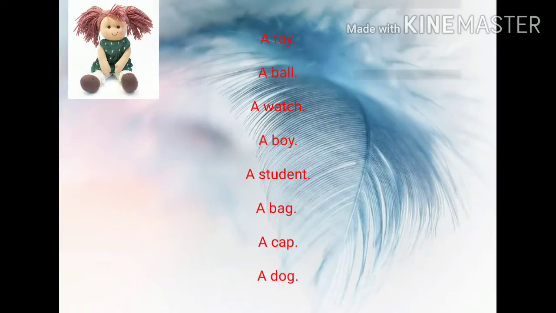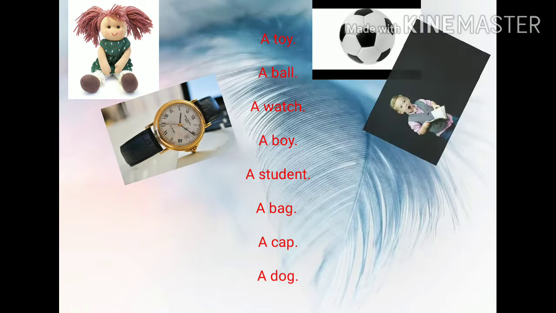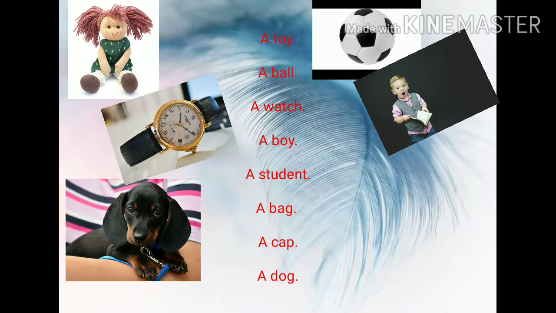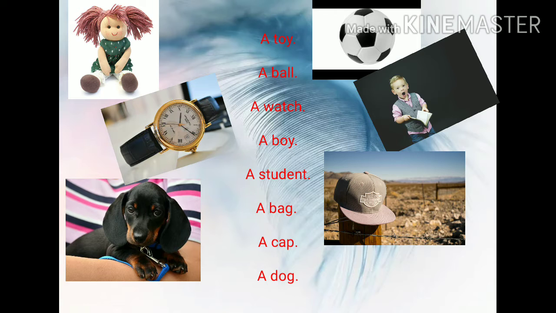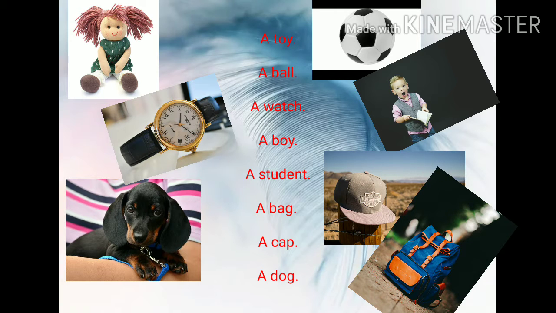Examples: a toy, a ball, a watch, a boy, a student, a bag, a cap, a dog. Here we have used the article a because all the words begin with a consonant sound.